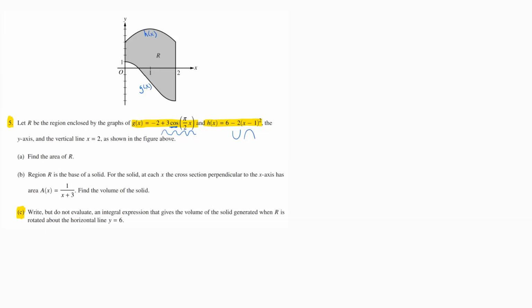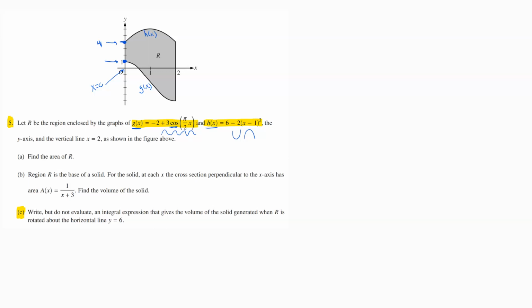If you can't recognize that just from looking at those graphs, or you doubt your eyeballs, then what you have to do in that situation is plug in a value. The easiest one to plug in would be x equals 0. Plugging 0 into g of x, you would have gotten out a y value of 1, which would have shown you that that would have been the dot on the graph there. Plugging 0 into h of x, you would have gotten out a y value of 4, and so that would have shown you that you have this dot right there. So again, if you can't just trust your eyeballs on the shape, you have to plug in a number. The easiest number to plug in is 0, and then see where the dot on the graph would be located.